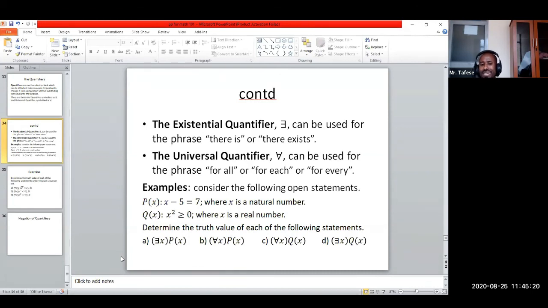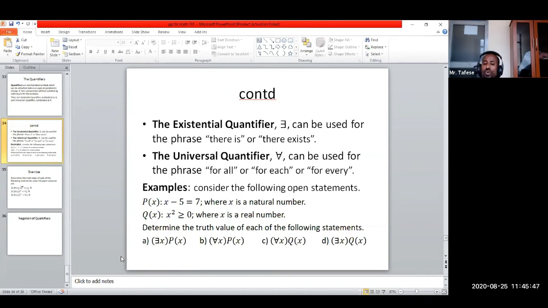The first one, P of x denoted by x minus 5 equals 7. So don't think that we are going to replace numbers in place of x, okay? But I'm going to give you some quantifier, either existential or universal, that's going to attach with P of x.